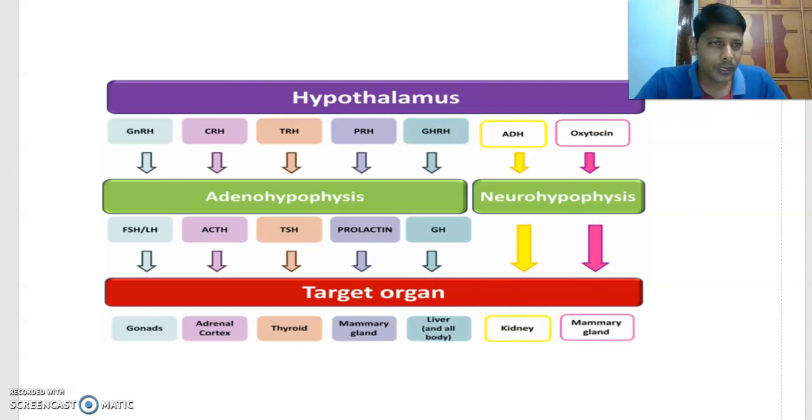In this video we learnt all the hormones secreted by the hypothalamus as well as the anterior pituitary and posterior pituitary. The neurohypophysis stores and releases hormones of the hypothalamus.